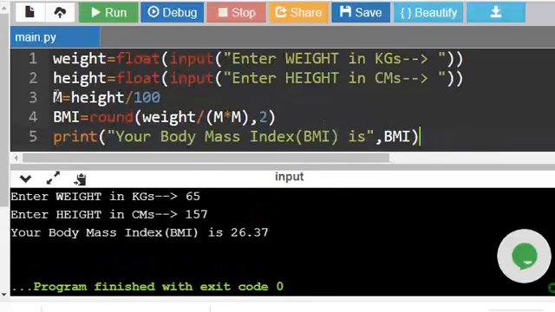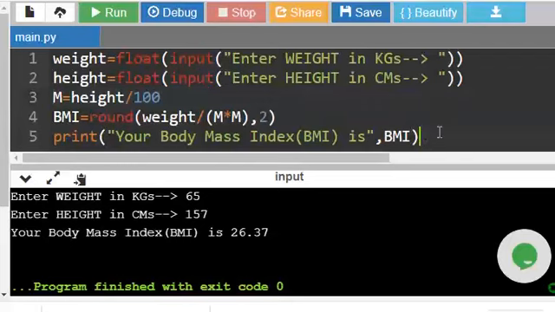So this way you can calculate anything, right? If you know the Celsius to Fahrenheit formula, you can convert from Celsius to Fahrenheit. If you want acres to cents, you can calculate. If you know the formula, an acre has 100 cents, right? You can just multiply. Like that, you just find the formulas in Google and try to do other things.